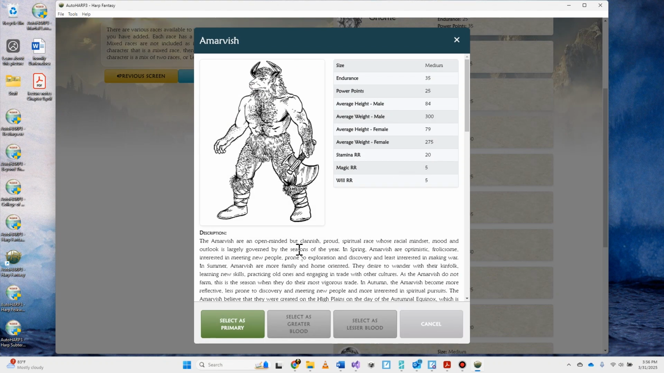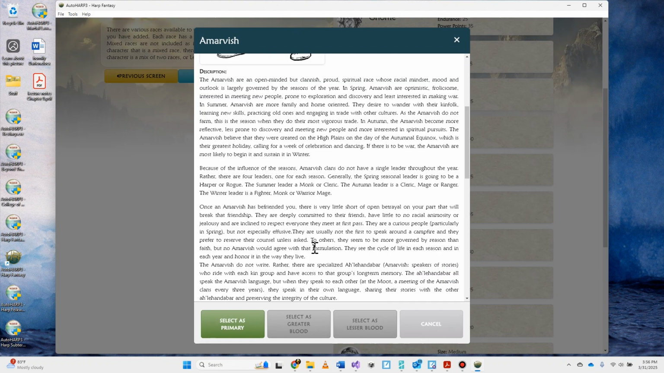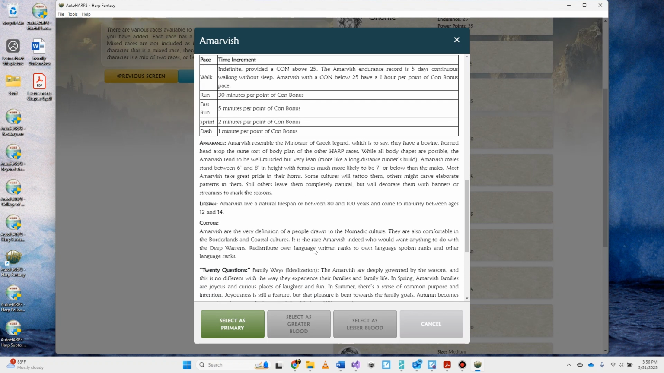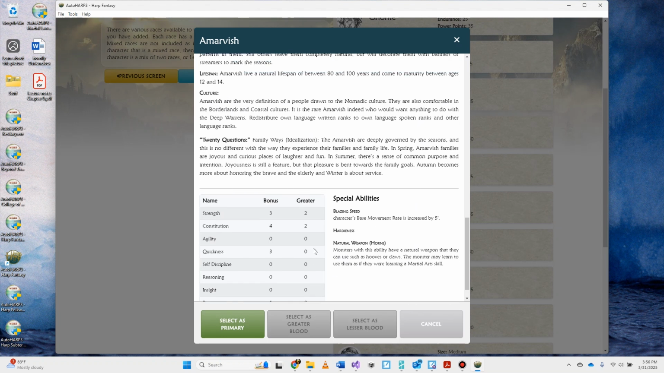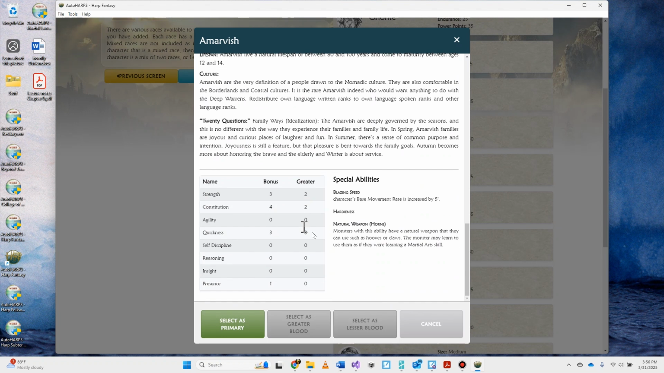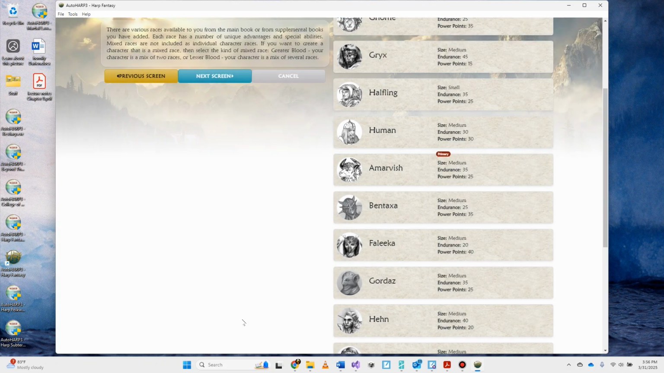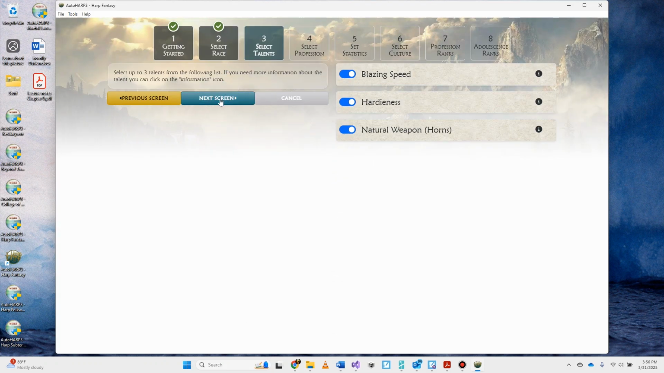It's going to give you all the new information that came straight from the book, just like a normal race would, in terms of a dwarf or an elf. Except in this case, there's a little bit more information that comes from the books, but same idea of talents, same idea with stat bonuses. Select this as primary. Go to next screen, and next screen here as well.